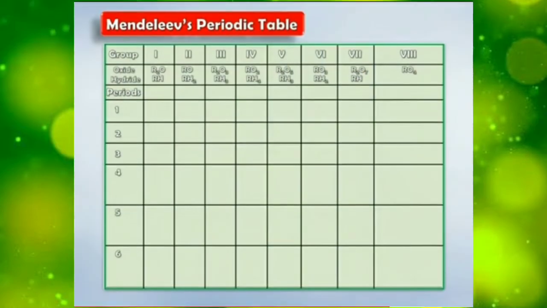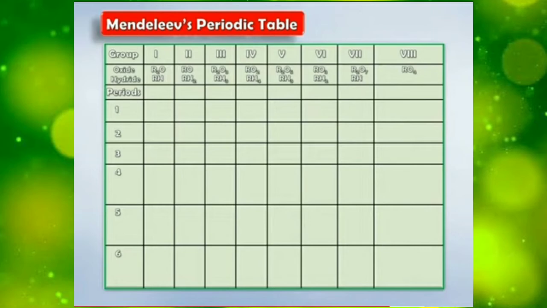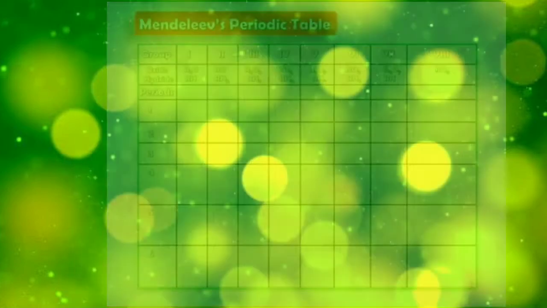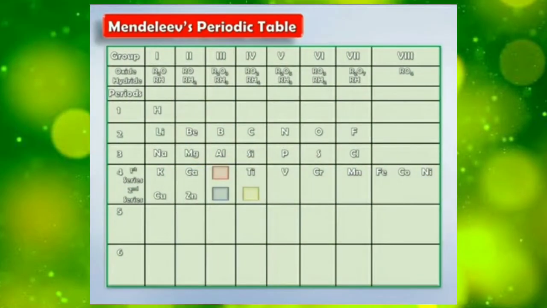Then we have the series of hydrides. Same as with oxides, we have the series of hydrides where R is the element. If R is the element, then H stands for hydrogen. Understood up till here? Then children, Mendeleev arranged all the elements in this periodic table, as you can see here.